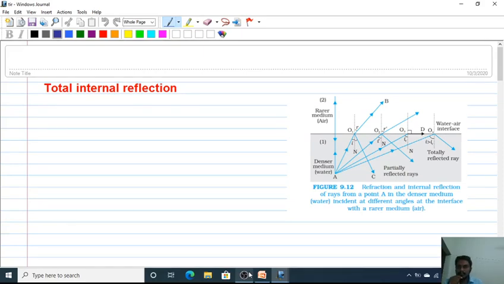The next important topic is total internal reflection. When light travels from one medium to another medium, a part of it is reflected into the same medium and the rest is transmitted to the other medium. Okay, this is called the internal reflection.